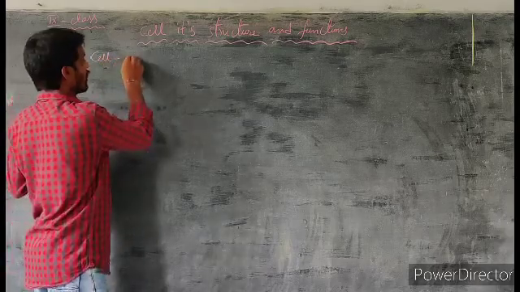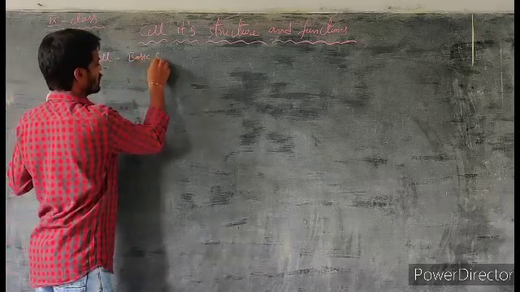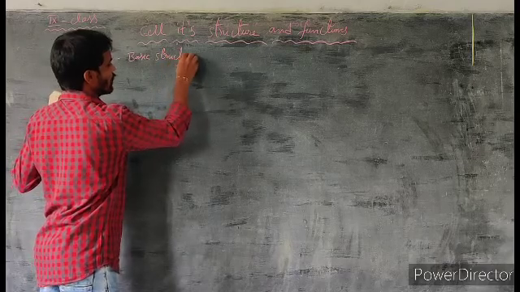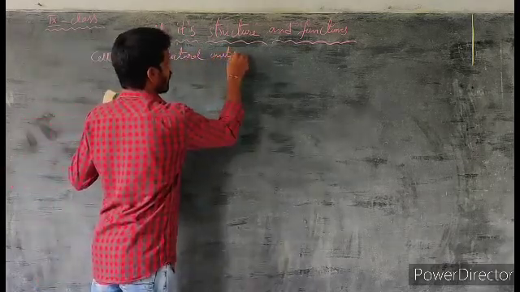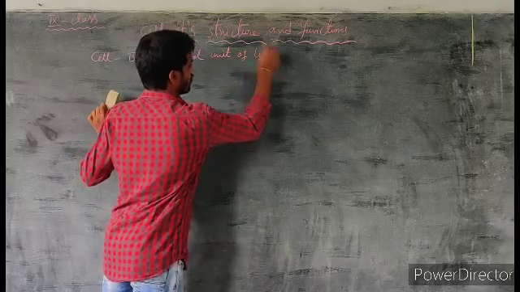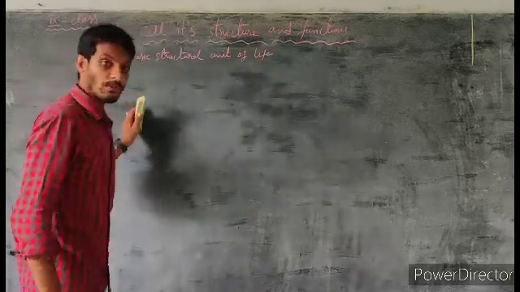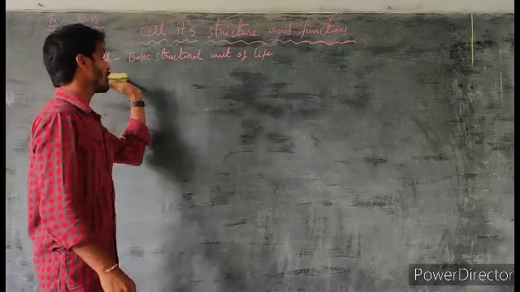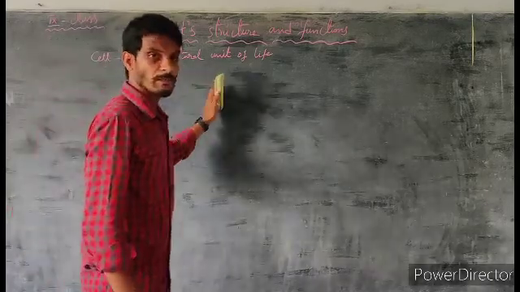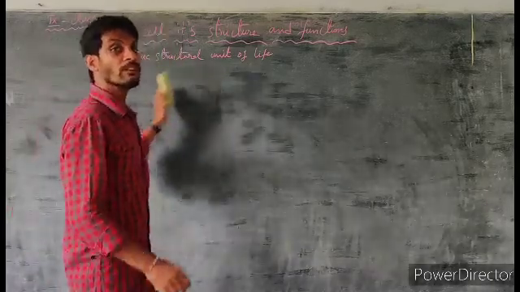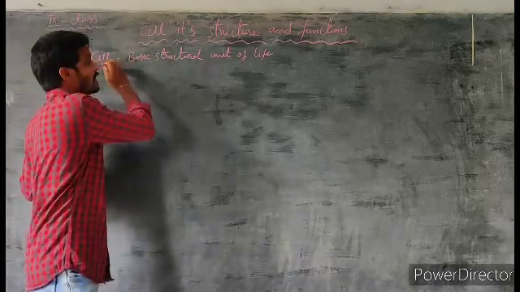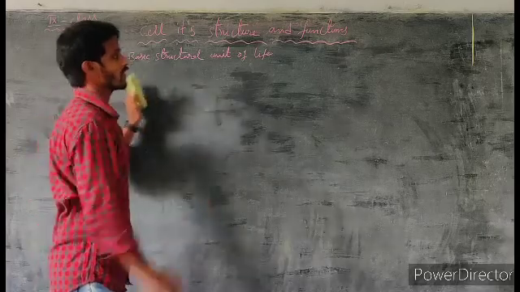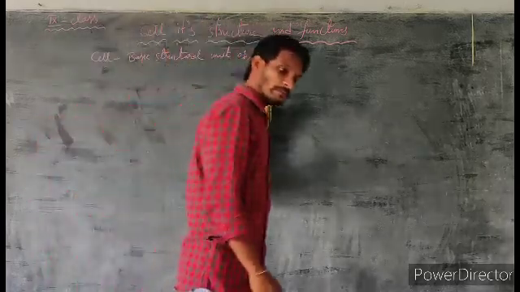So the cell is called the basic structural unit of life. Why is the cell called the basic structural unit of life? Because the life of every living organism starts with a single cell.